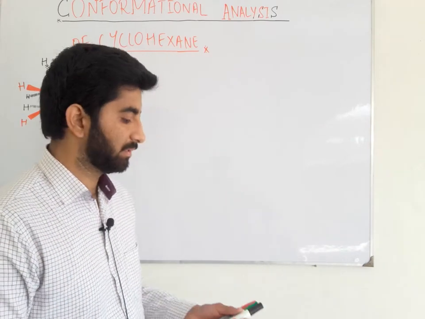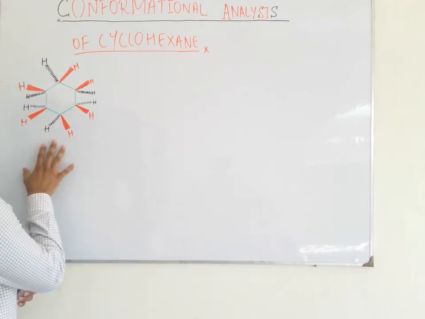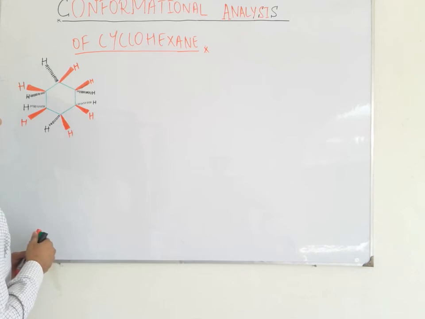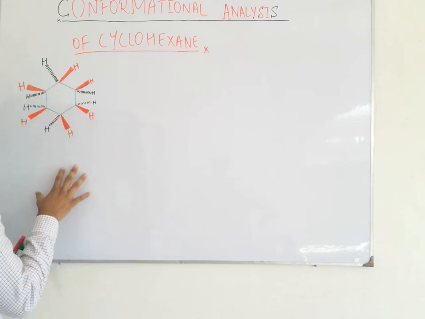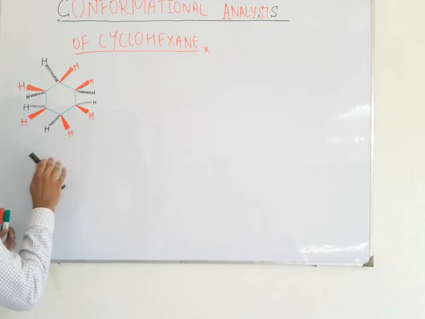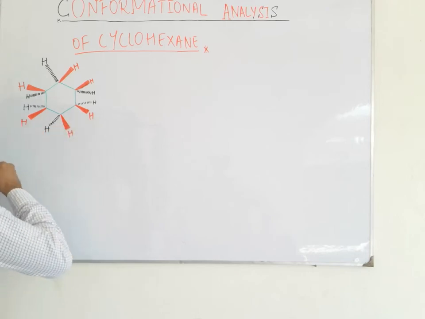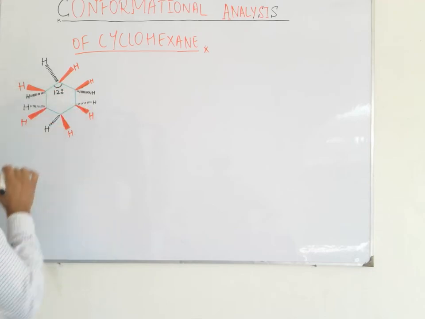Today we will discuss the conformational analysis of cyclohexane, which is a cyclic system. This is a planar molecule of cyclohexane in which all the hydrogens are in the eclipsed state, and here the bond angle is 120 degrees.